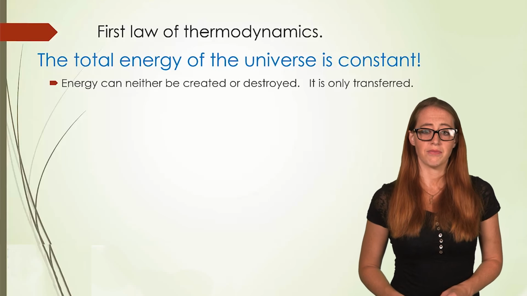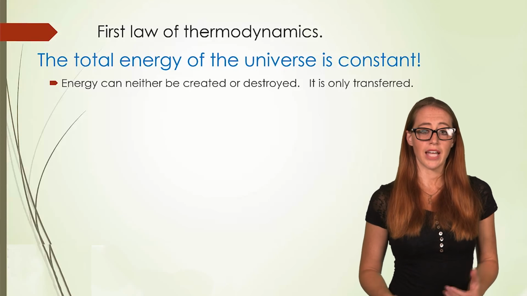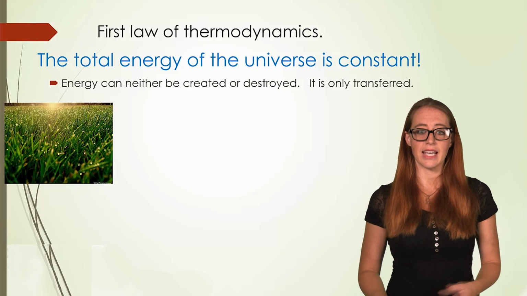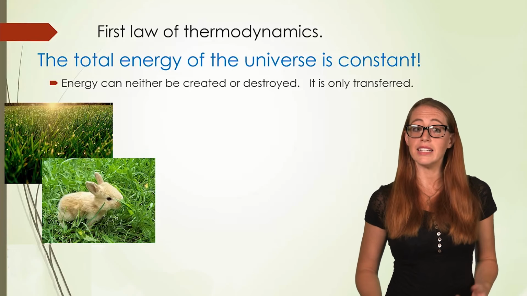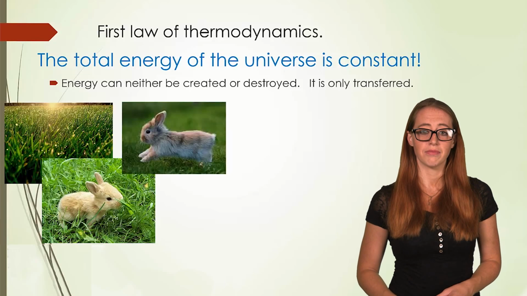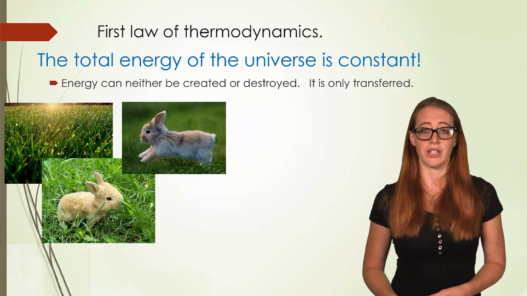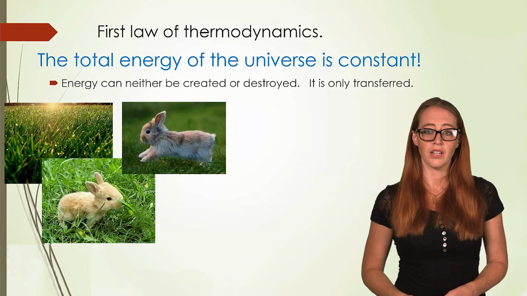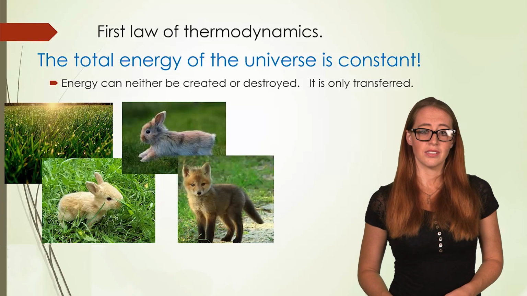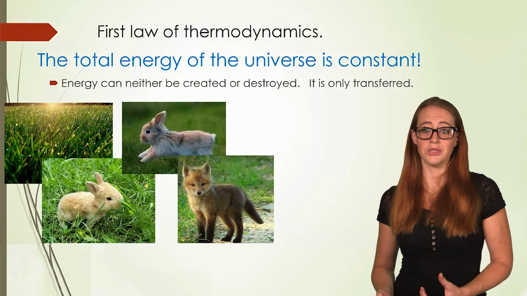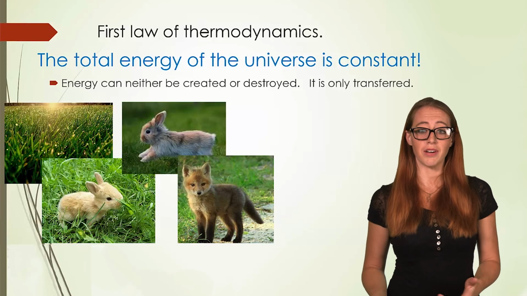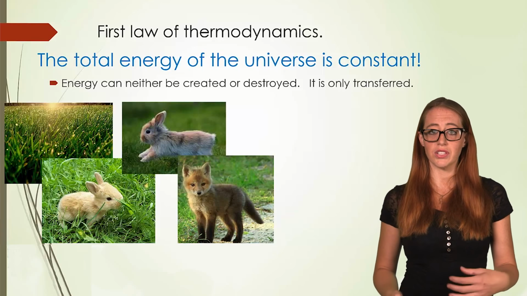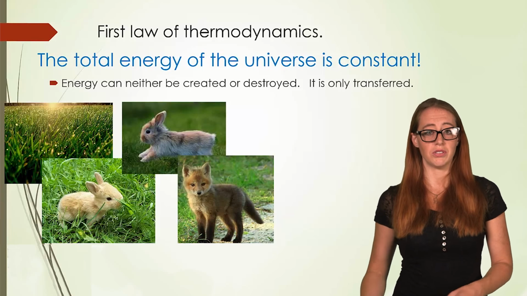Let's think about grass. It gets its energy from the sun, and a bunny comes along and eats the grass. The bunny isn't making up energy from anywhere. It's getting it directly from the grass. And he now has energy to hop and skip and play. This is transferred into a variety of different energies: heat energy, kinetic energy, among various others. Of course, baby foxes need to eat to live too, and so sometimes this energy gets transferred into the fox, so that the fox can also run and skip and play. At each stage, energy is transferred in a variety of ways, but the total energy of the universe remains constant.